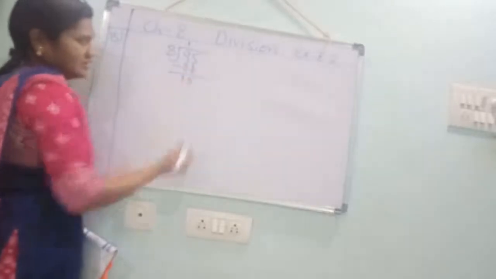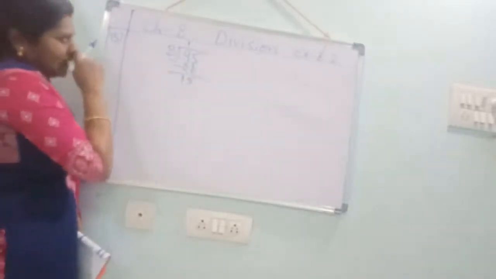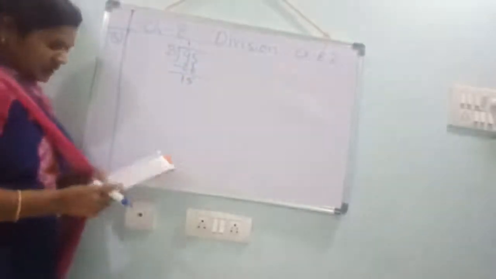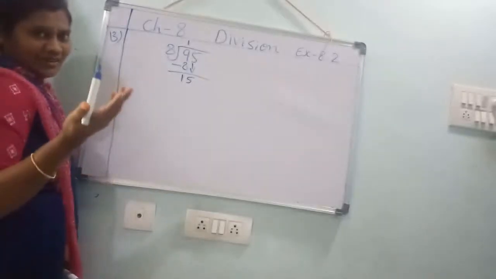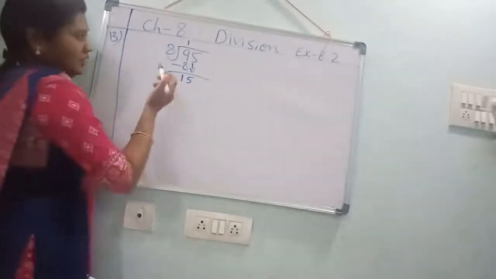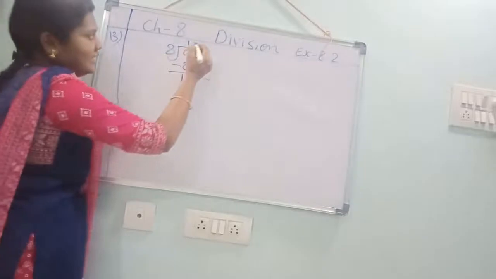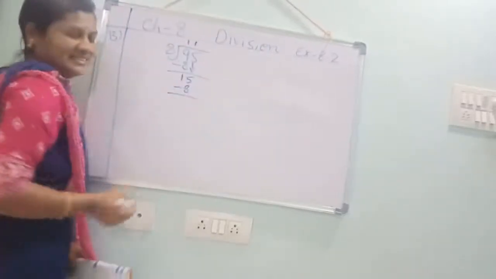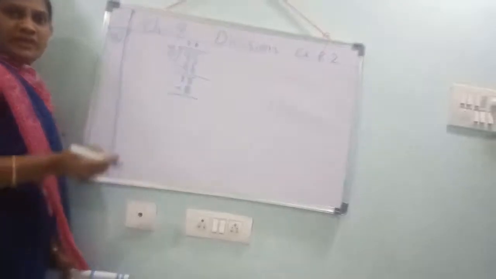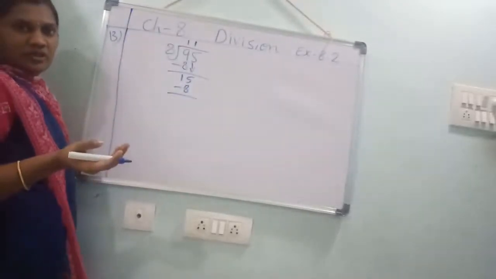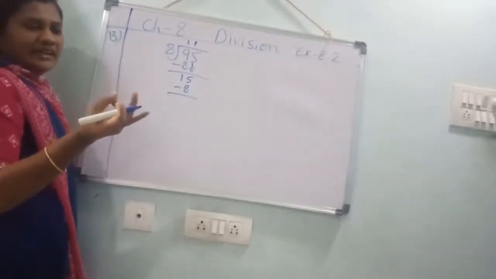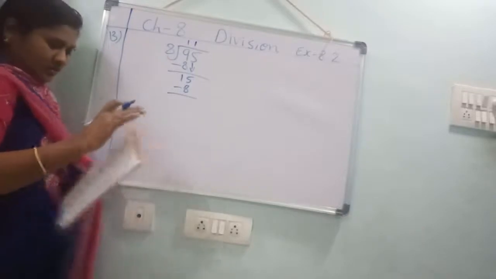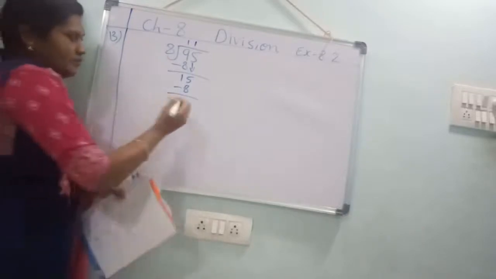Now 8 ones are 8, 8 twos are 16 will come. That's why you can't take 8 twos. What you have to do, you should take again 8 ones are 8. 15 minus 8. From 8, you should count up to 15: 9, 10, 11, 12, 13, 14, 15. How many fingers came? 7.